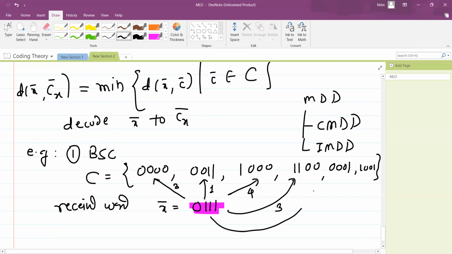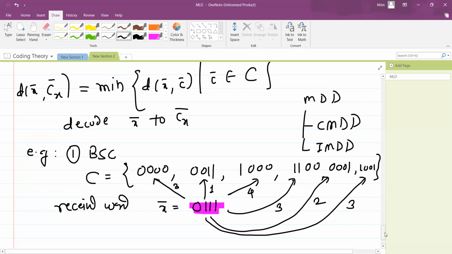Now the distance between this and this: the first place is the same, the second and third places are different, so the distance is 2. And lastly, the first place is different, the second and third places are also different, and the last place is the same, so the distance is 3.